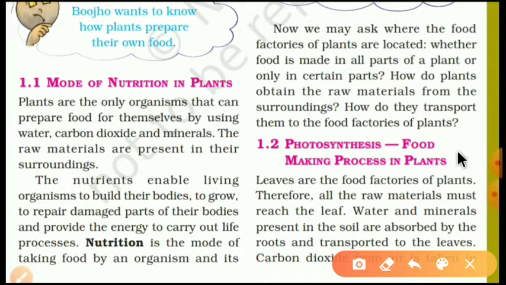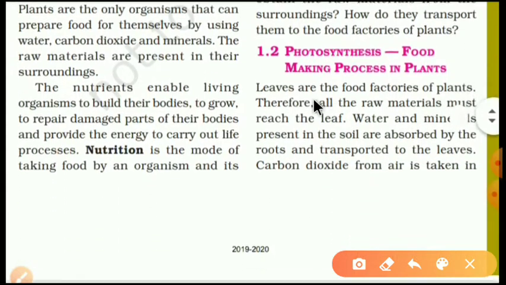Second, how do they obtain the raw material? And third, if somewhere is the food factory, then how is it transported? Total. Let's try to understand or find out the answer to these 3 questions. And for that, we must understand our next topic, that is photosynthesis, the food making process in plants.